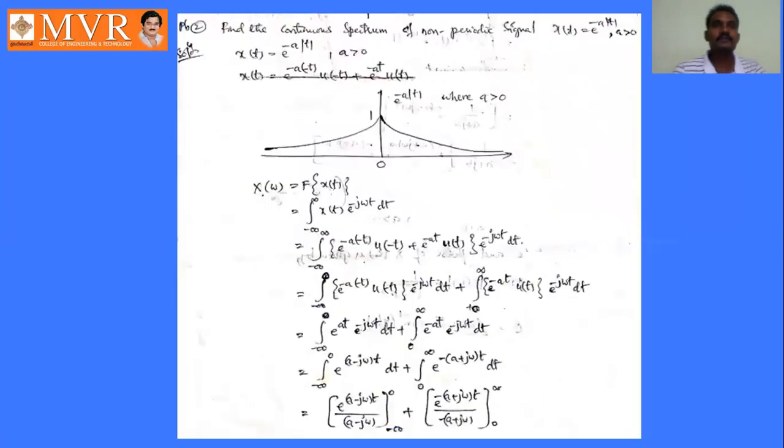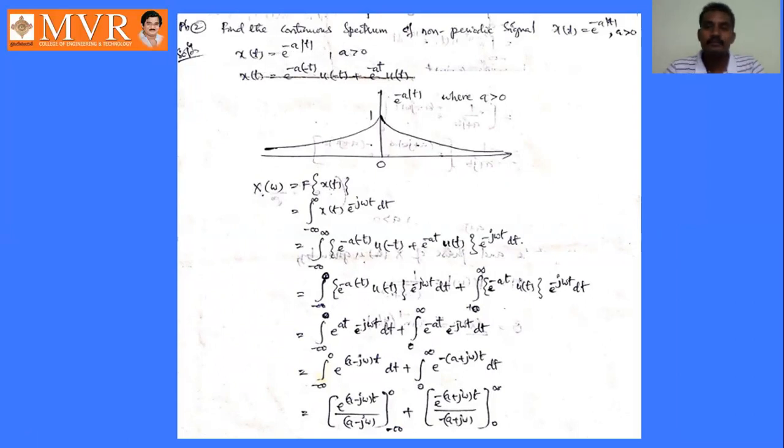Okay, see the next problem. Find the continuous spectrum of the non-periodic signal x of t is equal to e power minus a mod t. Here, carefully observe this problem. x of t is equal to e power minus a into mod t for a greater than 0. There is no u of t given here, right?